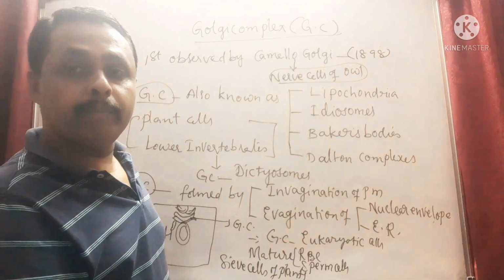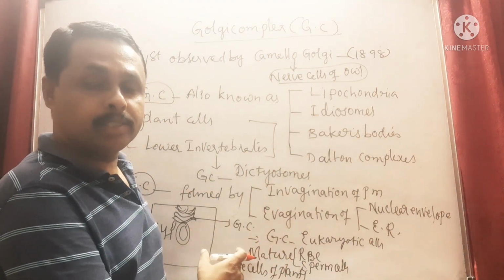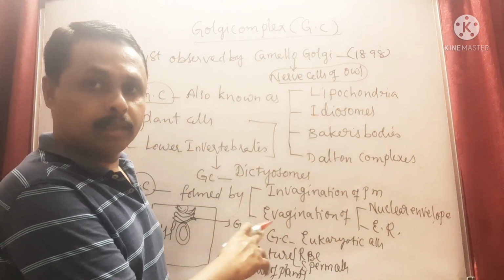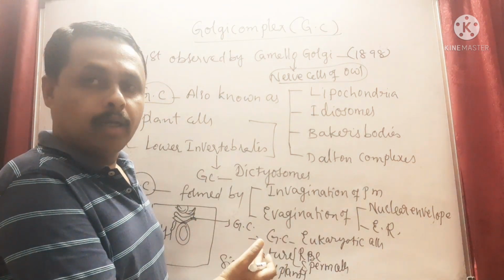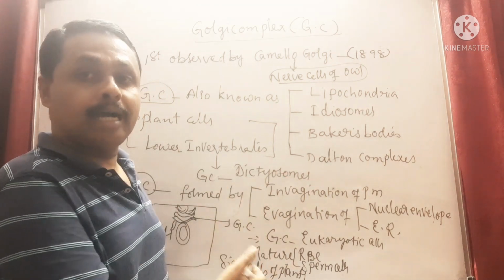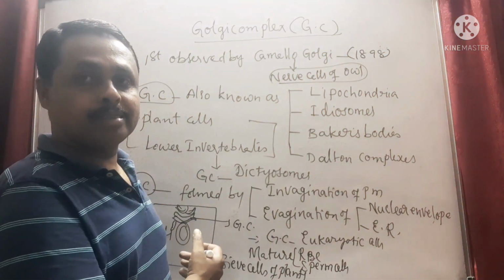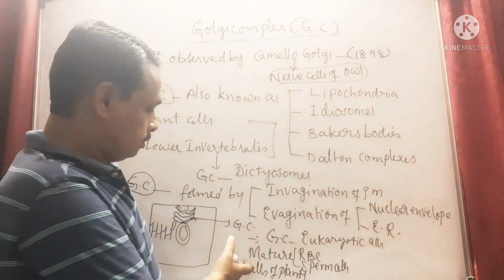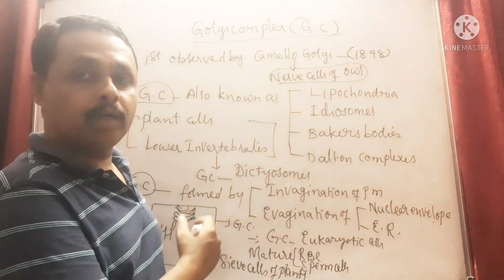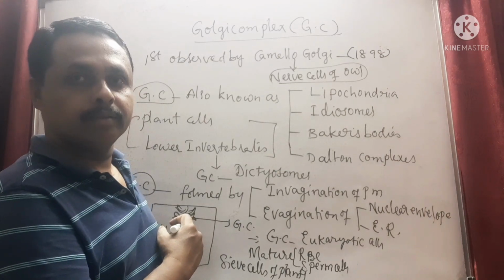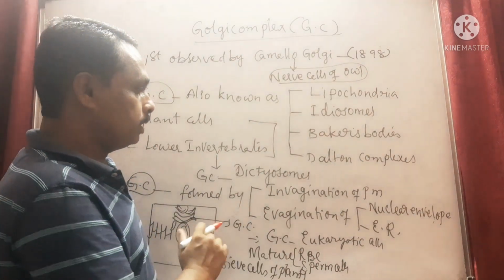The Golgi complex is absent as these cells mature, but in the primitive or early condition, the Golgi complex is present along with the nucleus. As these cells mature, along with the nucleus, the Golgi complex also disappears. That's why in mature RBC, sperm cells, and sieve elements of plant cells, Golgi complexes are absent. But in all other eukaryotic cells, they are present. Right.